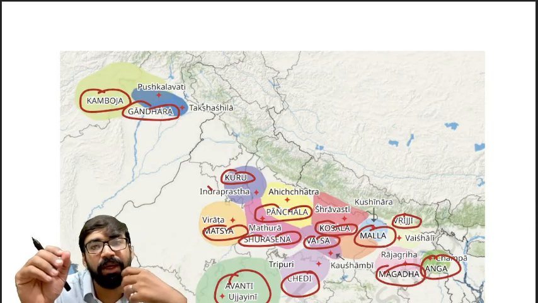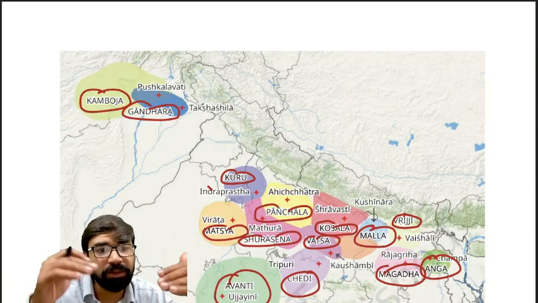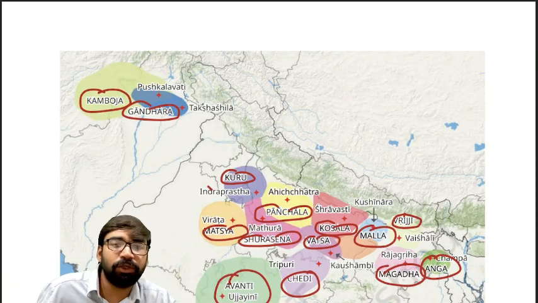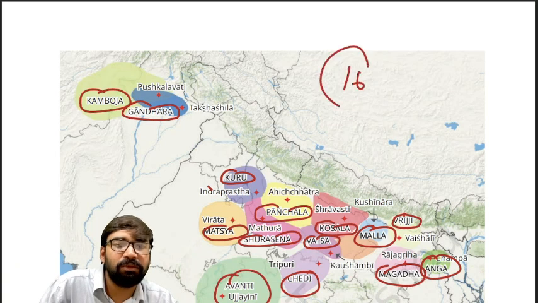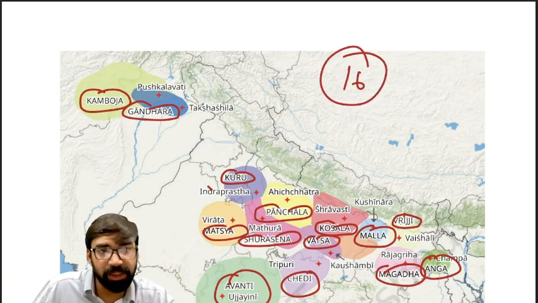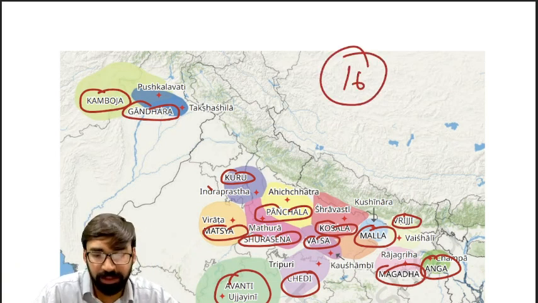These are some important Mahajanpads. Clear? So there were a total of 16 Mahajanpads mentioned in various Buddhist and Jain texts.